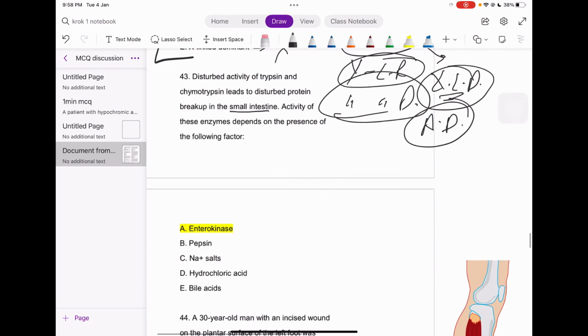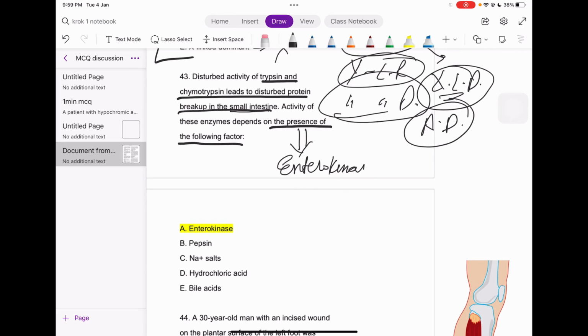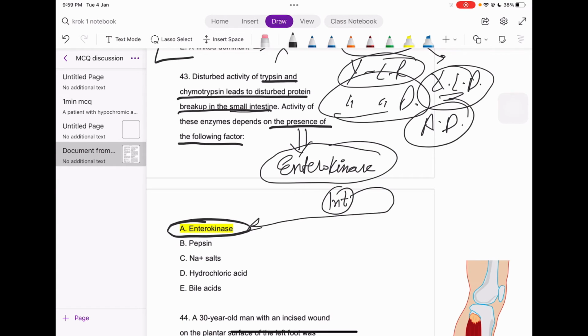Okay, so disturbed activity of trypsin and chymotrypsin leads to disturbed protein breakup in the small intestine. The activity of these enzymes depends on the presence of the following factor. That's the direct answer, guys: enterokinase, right? So this is a direct answer question. Enterokinase is the answer here, because the intestines have the enzyme enterokinase, and these enzymes are dependent on this factor.